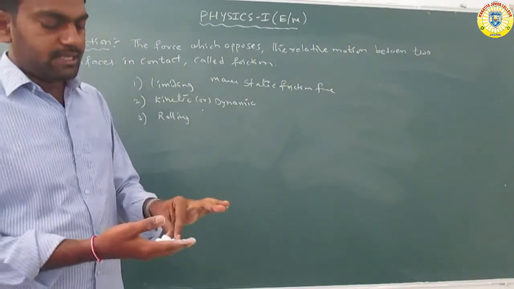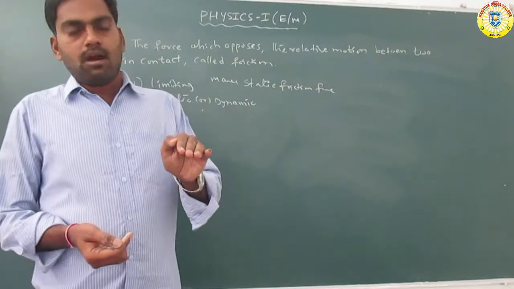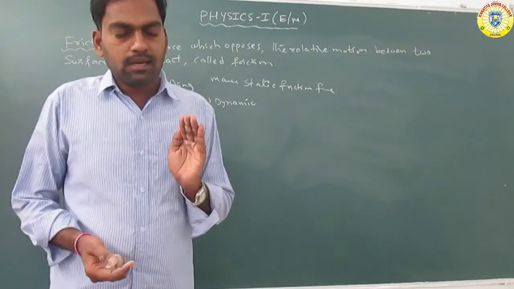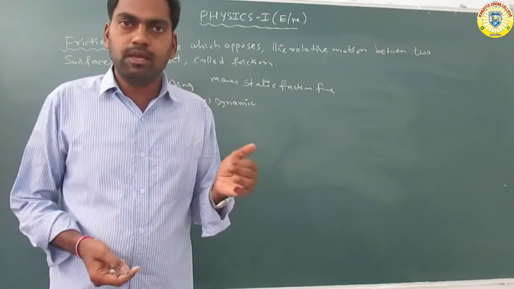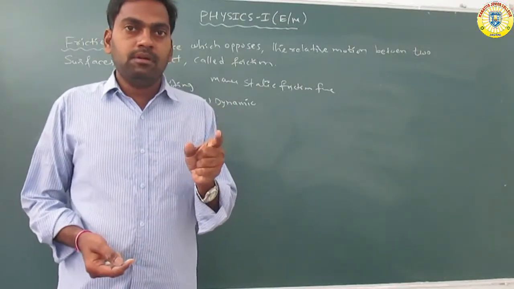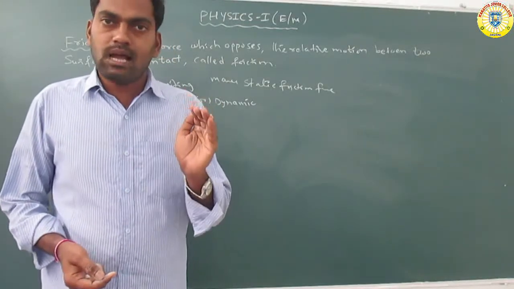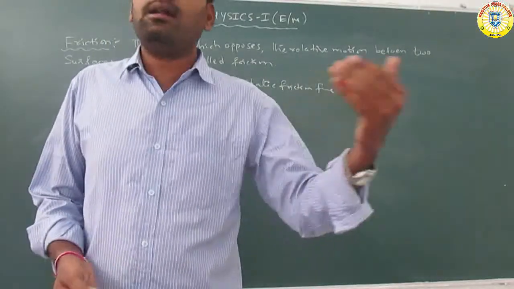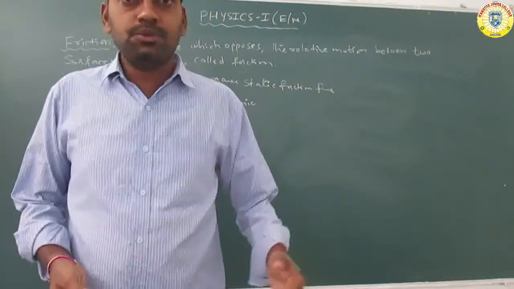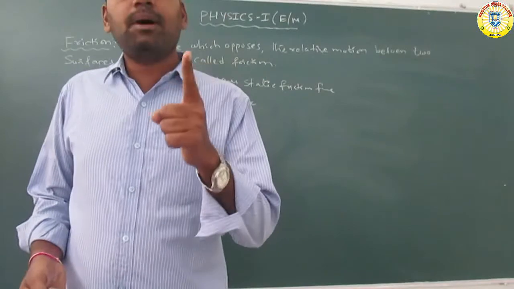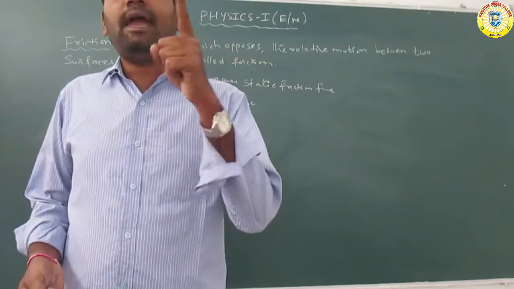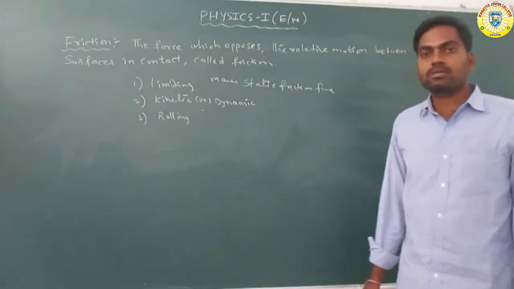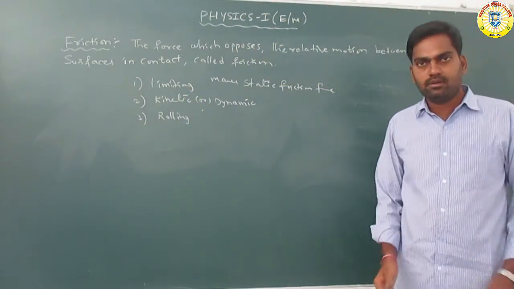That means when just a small force is applied, the body is ready to move over the other body. For example, take one body on a surface. A small force is applied and the body is not moving. Another force is applied and the body is still not moving. The maximum value of the force applied, at which the body is ready to move over the other body, that particular value of maximum frictional force is called the limiting frictional force. Okay, got it.